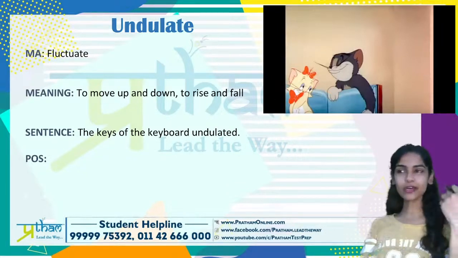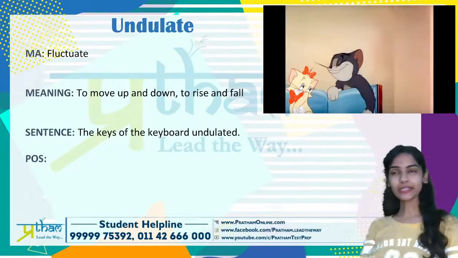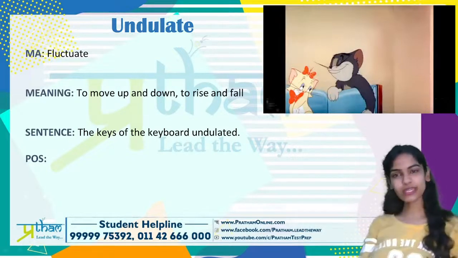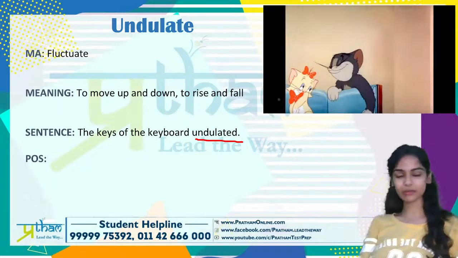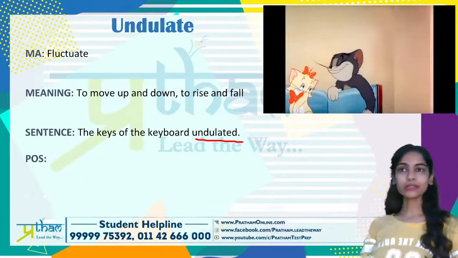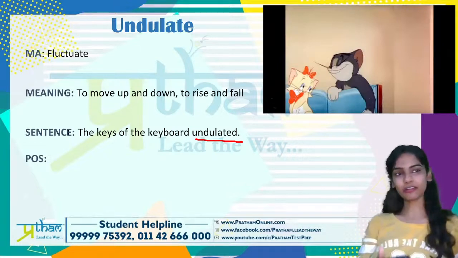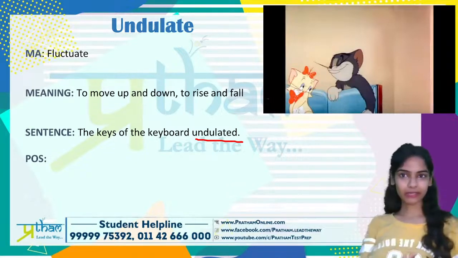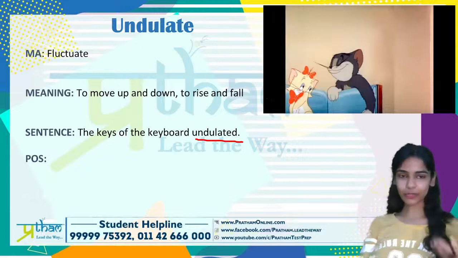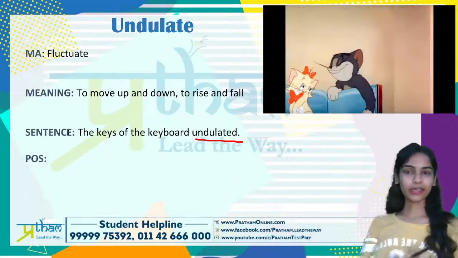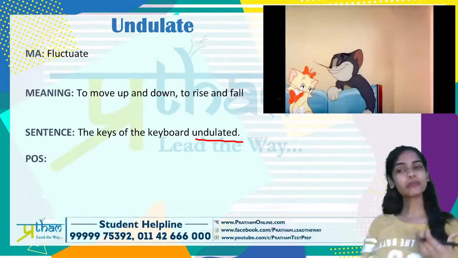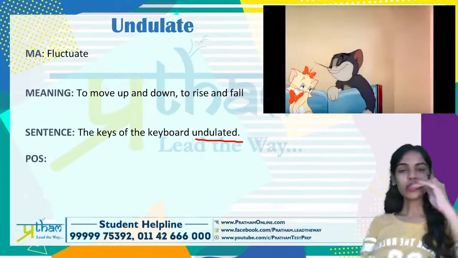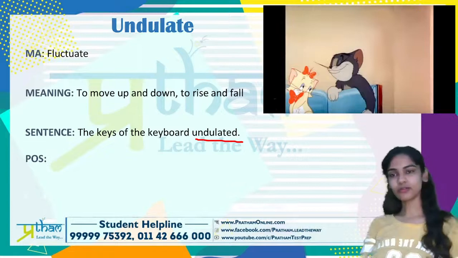But otherwise, if you think about undulating in terms of the keys of the keyboard, as they have mentioned in the sentence, the keys of the keyboard undulated. That means it went up and down, right? It could also mean, let's say, eggs in a boiling pan undulate. That means they rise and fall, they go up and down. Stock market undulates, meaning it rises and falls. So it can be used in any way where you're describing a movement that's vertical, right? Describing a movement that's rising and falling in a way.